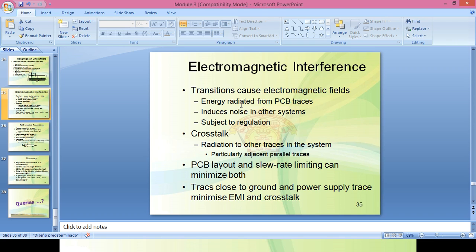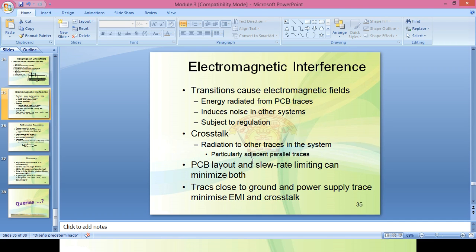Crosstalk occurs between the aggressor trace and the victim trace. So crosstalk occurs in parallel paths, with radiation between the two adjacent paths.